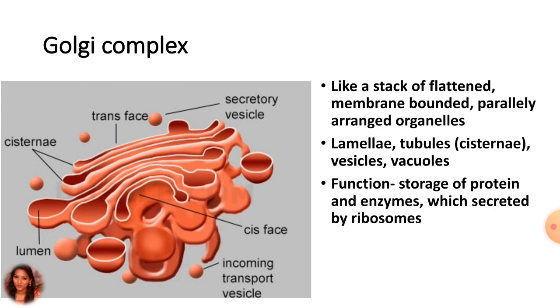Further, the Golgi complex has a most important secretory function. It secretes many secretory granules and lysosomes. In plant cells, the Golgi complex is known as dictyosome and secretes necessary material for cell wall formation during cell division.